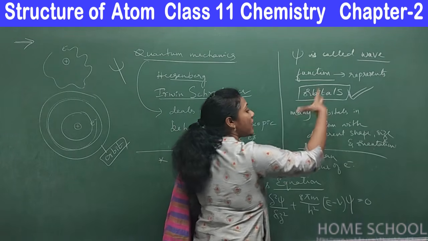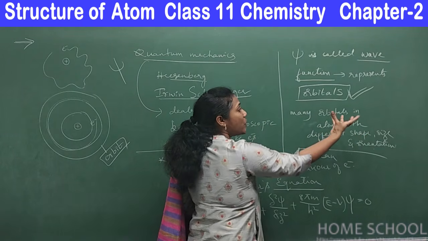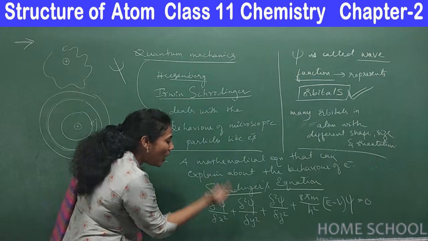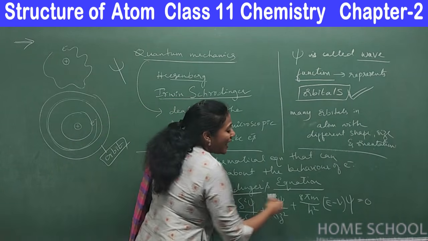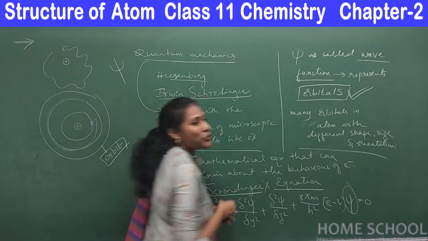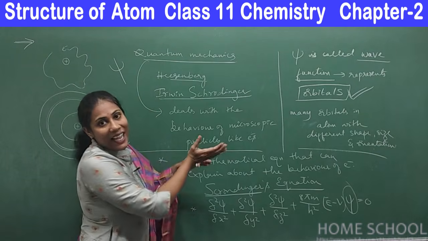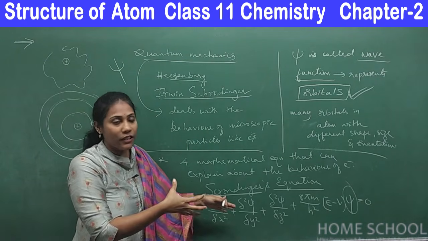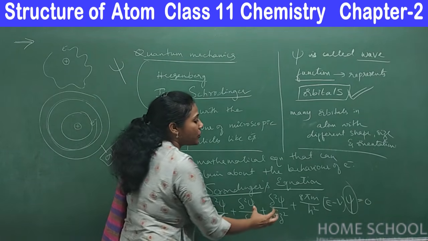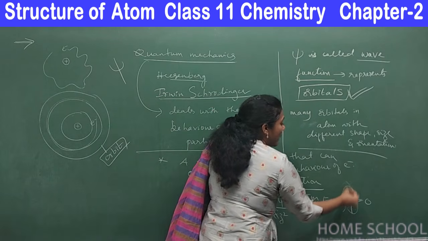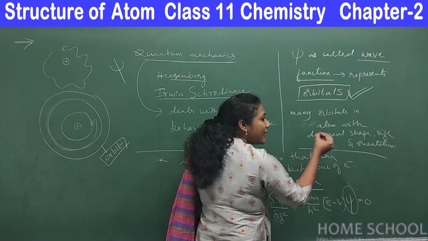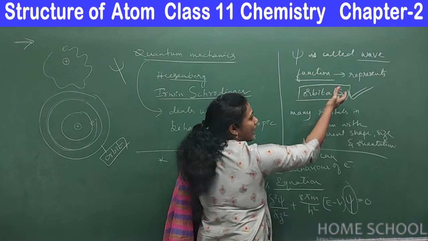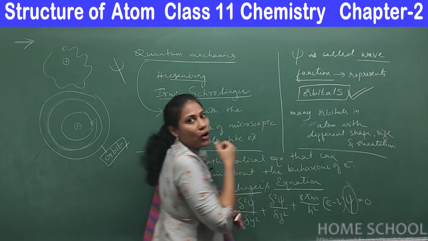And what shape do they have? What size do they have? You have to solve Schrodinger's equation and you must get the values of psi. So for different atoms, when you solve this equation by putting its values, you will get certain values of psi, and these psi values are nothing but, they talk about orbitals.